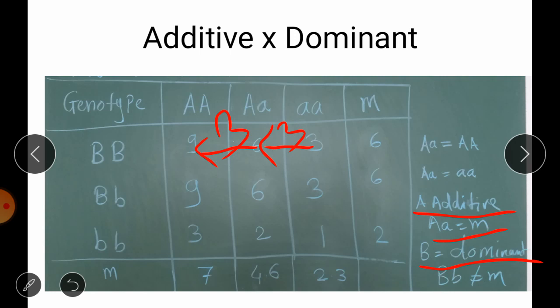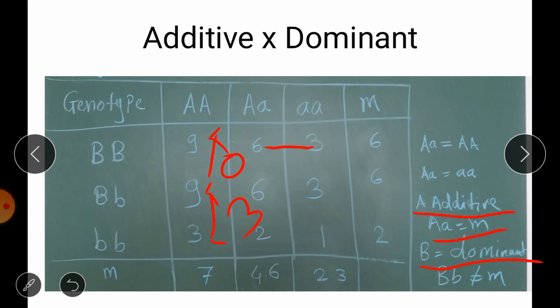So here we can see the A gene is working in an additive phase, while for the B gene we can check the same. If we move from the recessive homozygous towards the heterozygous, we can see 3 units of gene action. But when we move from heterozygous towards its homozygous dominant, there is no addition of gene action.